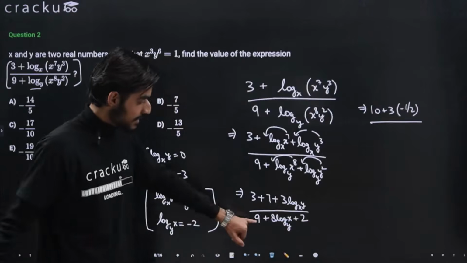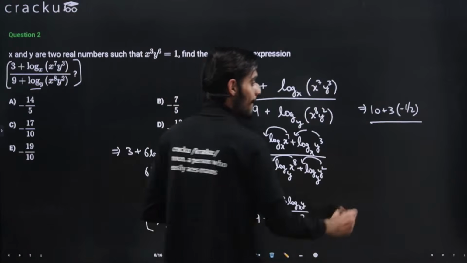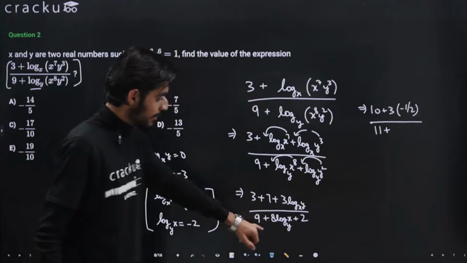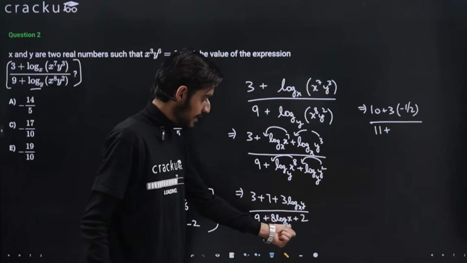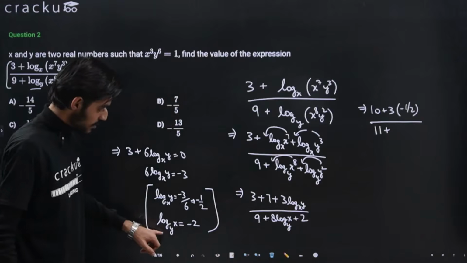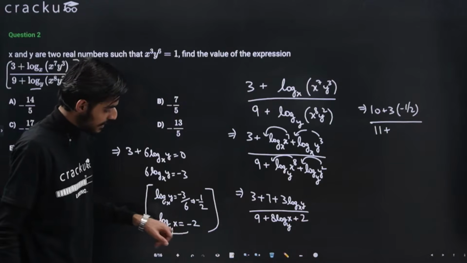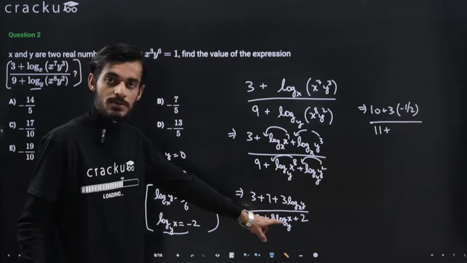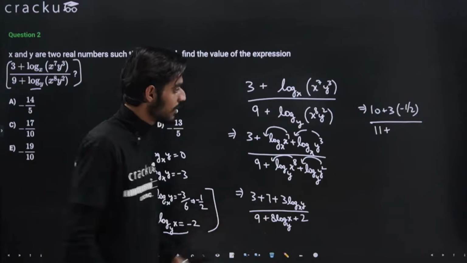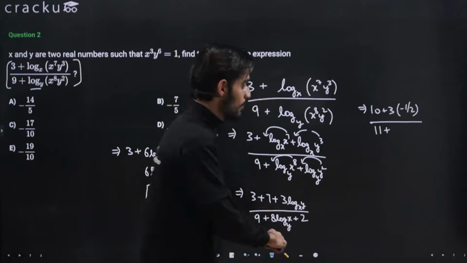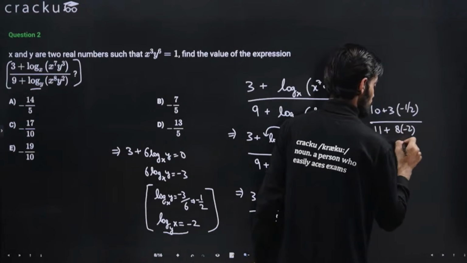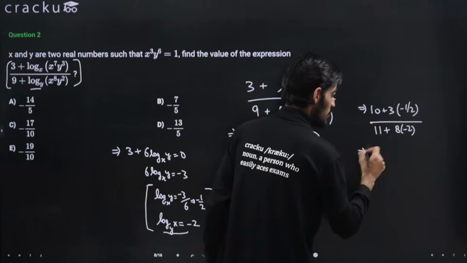Also this is 9 plus 2, that is 11, plus 8 multiplied by log base y and argument x. So the value of log base x and argument y, and log base y and argument x, is minus 2. So we can just put the value as minus 2 here. So this will be 8 into minus 2. Okay, so 8 multiplied by minus 2. Just need to solve this now.